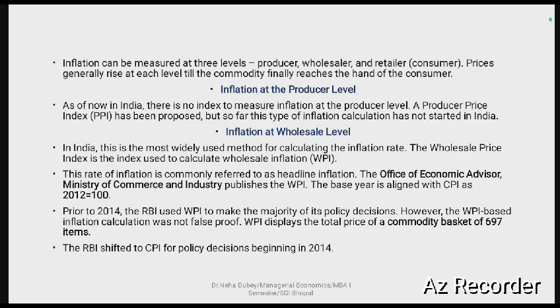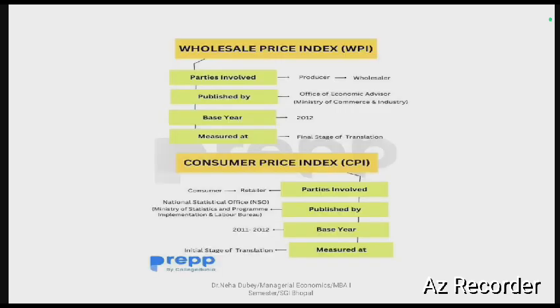This inflation rate is commonly referred to as headline inflation, and the Office of Economic Advisor, Ministry of Commerce and Industry, publishes the WPI. The base year is aligned with the CPI as 2012. Prior to 2014, the RBI used WPI to make the majority of its policy decisions. However, the WPI based inflation calculation was not foolproof. WPI displays the total price of a commodity basket of 697 items, and the RBI shifted to CPI for policy decisions beginning in 2014.